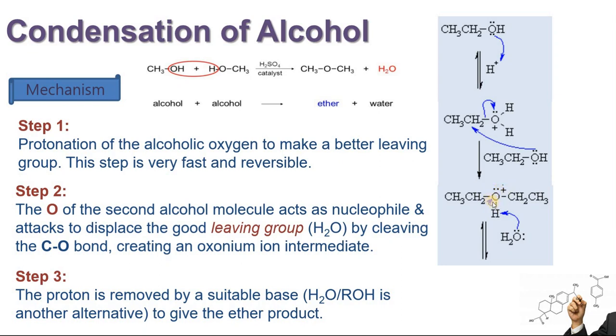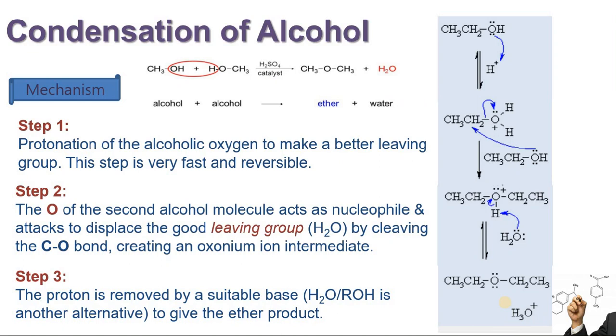Here no double bond is being made. Here the positive charge is being nullified, and the molecule produced is ether. Along with that, this water has taken a proton, so it is being lost in the form of hydronium. Hydronium means the hydrogen which was utilized as a catalyst has been restored now. It was taken from the sulfuric acid, and because it was acting as a catalyst, it has been restored. This is the mechanism for the formation of ethers.